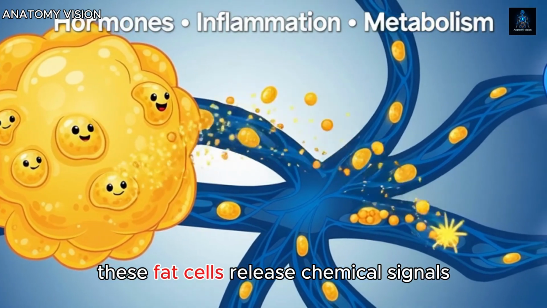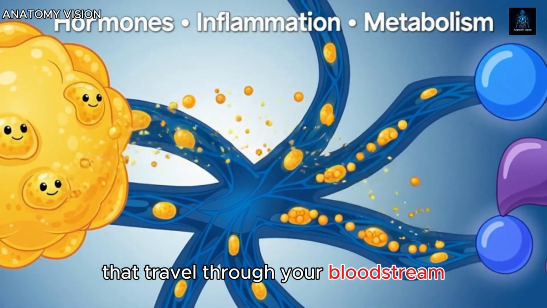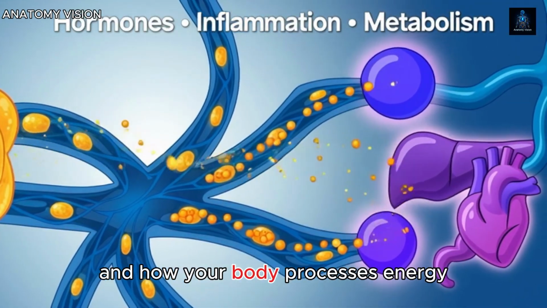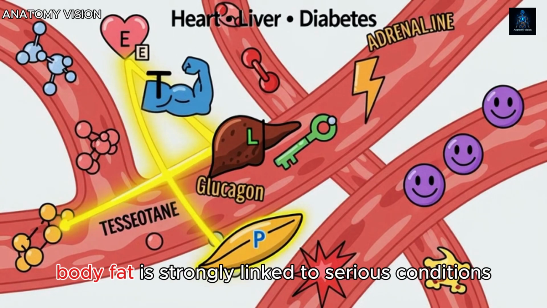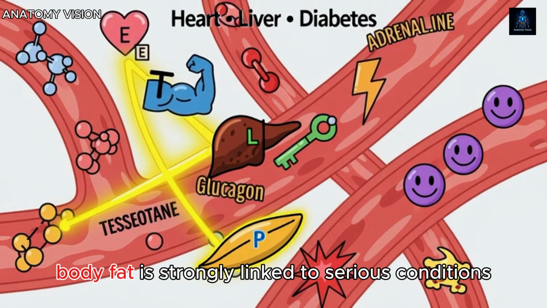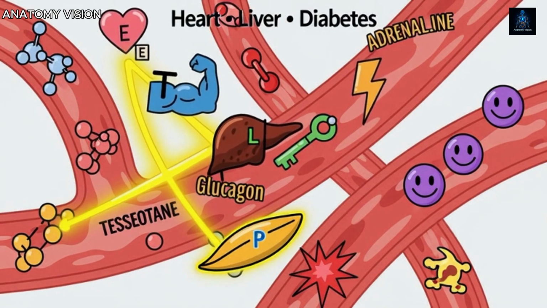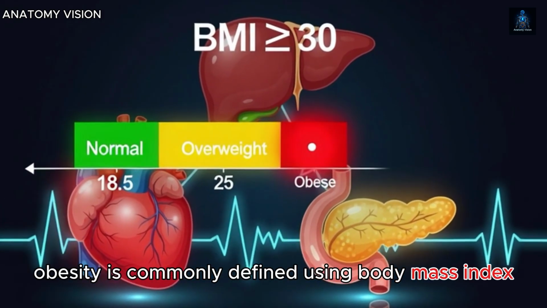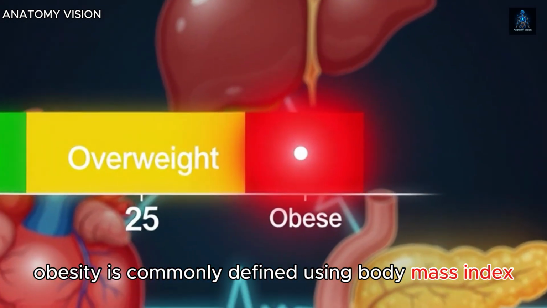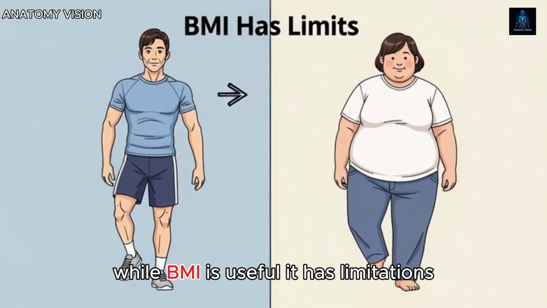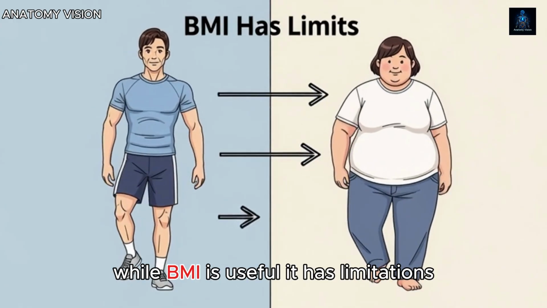These fat cells release chemical signals that travel through your bloodstream, affecting hormones, inflammation levels, and how your body processes energy. This is why excess body fat is strongly linked to serious conditions like heart disease, fatty liver, and type 2 diabetes. In medicine, obesity is commonly defined using body mass index, or BMI, which compares your weight to your height. While BMI is useful, it has limitations.